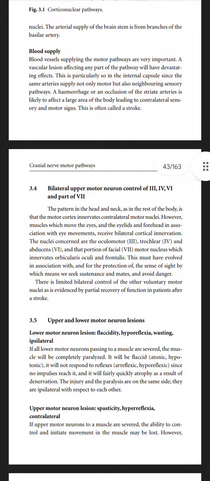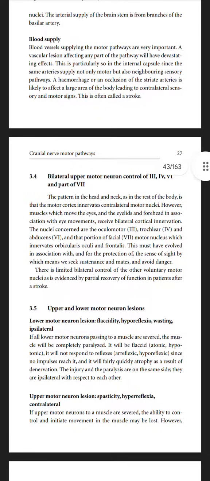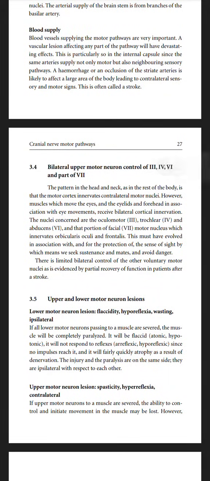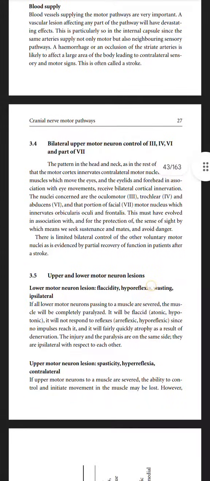Blood vessels supplying the motor pathway are very important. A vascular lesion affecting any part of the pathway will have a devastating effect. This is particularly so in the internal capsule, since the same arteries supply not only the motor but also the neighboring sensory pathway. A hemorrhage or an occlusion of a striate artery is likely to affect a large area of the body, leading to contralateral sensory and motor signs. This is often called a stroke.